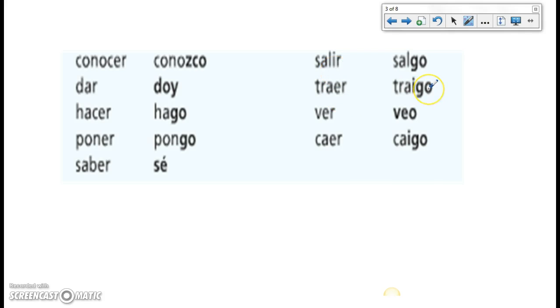Traer en la forma yo es traigo. Y traer significa to bring. Ver en la forma yo es veo. Y ver significa to see. Y finalmente, caer en la forma yo es caigo. Y caer significa to fall.